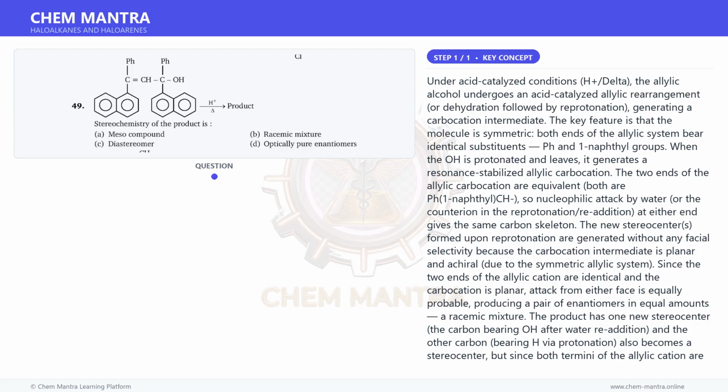Under acid-catalyzed conditions, H+ and heat, the allylic alcohol undergoes an acid-catalyzed allylic rearrangement, or dehydration followed by reprotonation, generating a carbocation intermediate. The key feature is that the molecule is symmetric. Both ends of the allylic system bear identical substituents, Ph and 1-naphthyl groups.